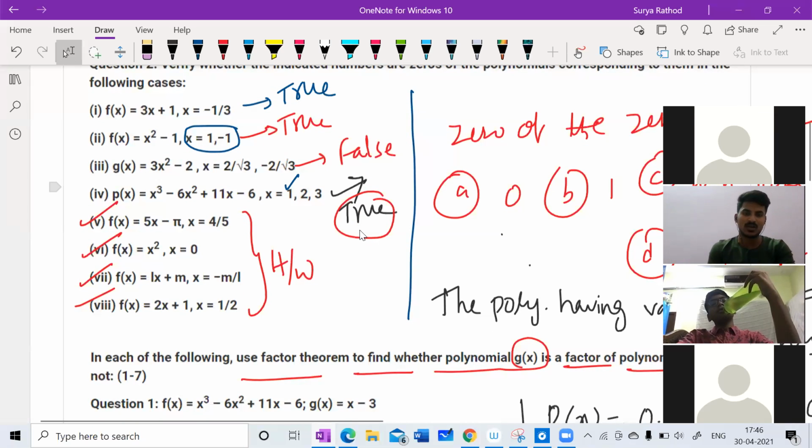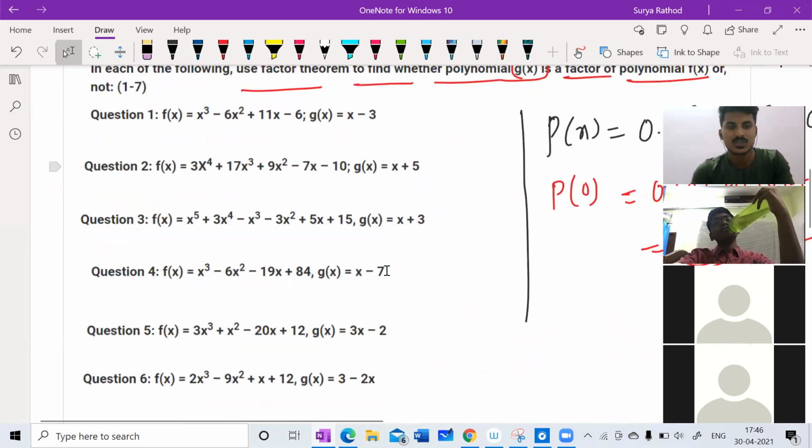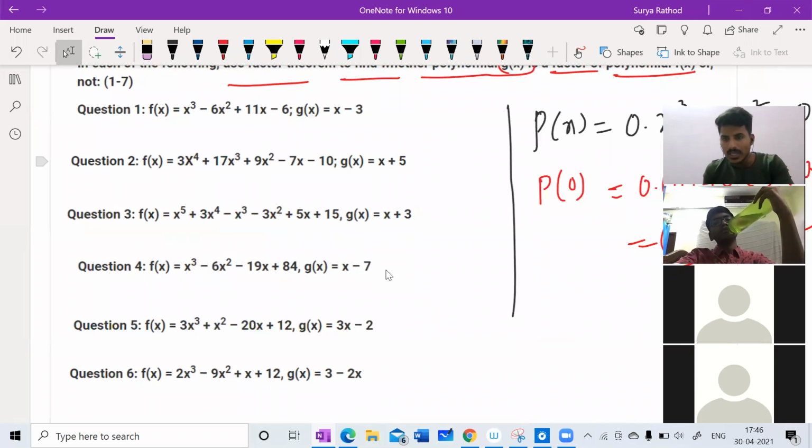So 1 is the root of this polynomial. 2 is also a zero of this polynomial. And 3 is also a zero of this polynomial. So everything is true. I hope you got it. So first question, make it fast without any delay. Please, sir, I replied. Okay, let's check it out.